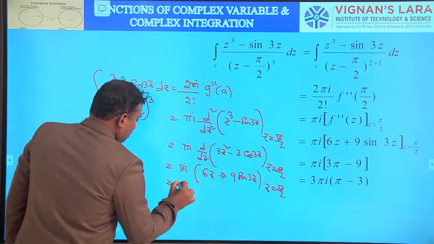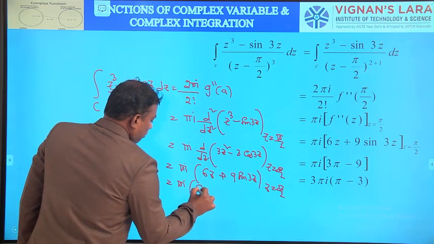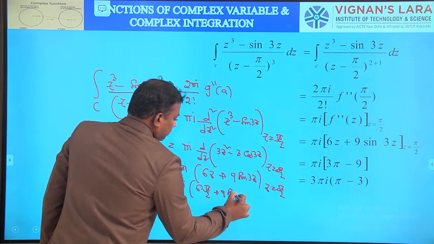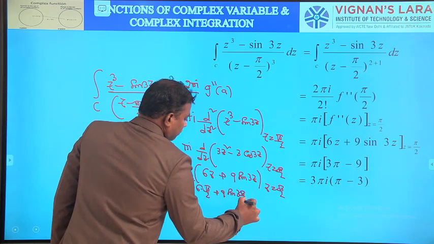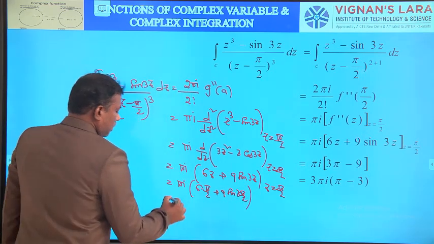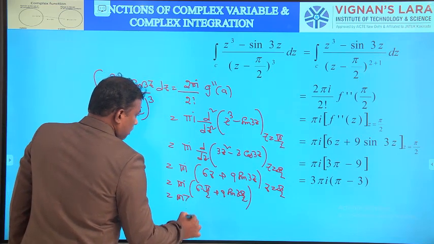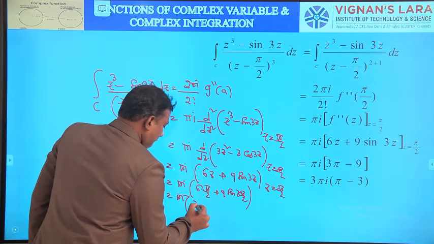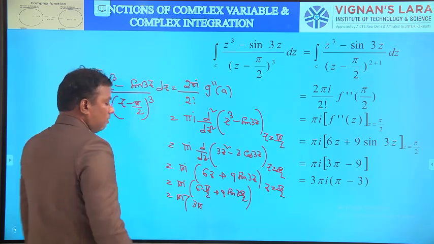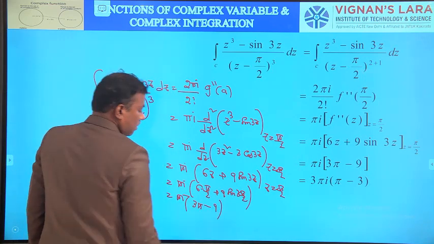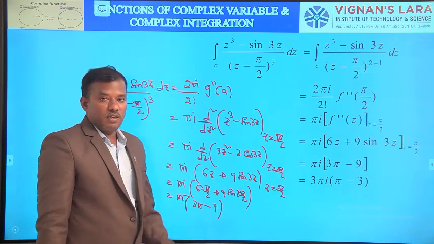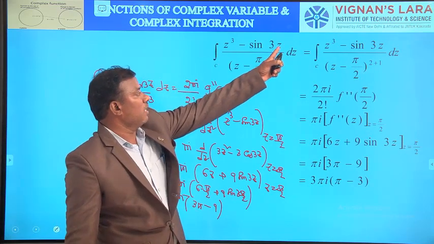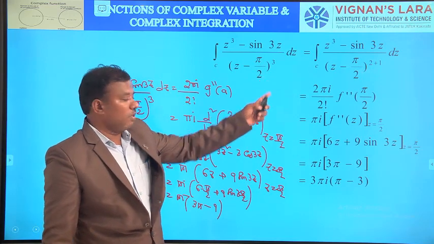So that is equal to pi i into 6 into pi by 2 plus 9 into sin 3 pi by 2. So that is pi i into 6 pi by 2, which is 3 pi. The value of sin 3 pi by 2 is minus 1, so it is 3 pi minus 9. Pi i into (3 pi minus 9) is the value of the total integral over C of (z cubed minus sin 3z) by (z minus pi by 2) whole cube.